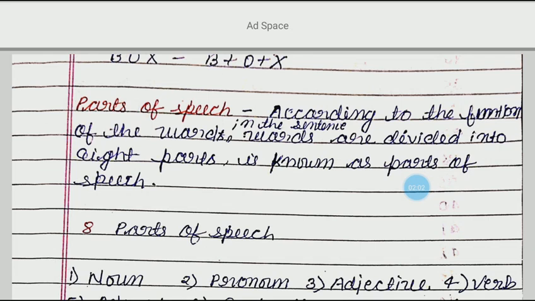You understood? Every word plays a very important role. Every word has its own role in the sentence. So according to their use, according to their work, words are divided into 8 classes, in 8 groups. Alright? 8 parts.